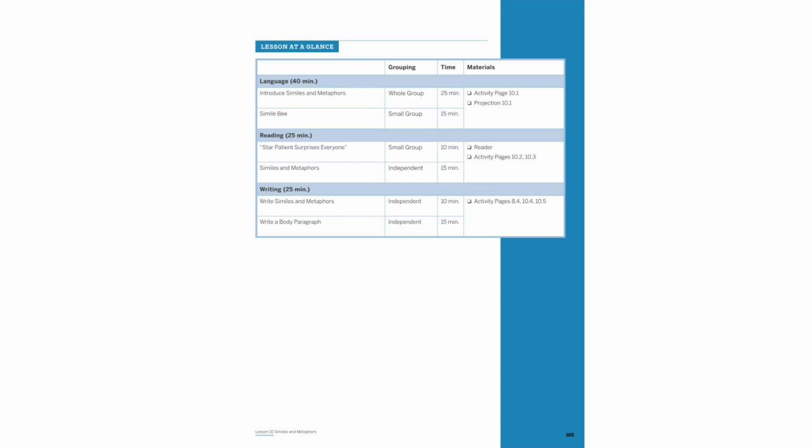Begin with activity page 10.1 to introduce these literary devices. Use projection 10.1 for a simile bee in small groups. Read Star Patient Surprises Everyone and complete activity pages 10.2 and 10.3. Independently, write similes and metaphors using activity pages 8.4, 10.4, and 10.5, then craft a body paragraph.